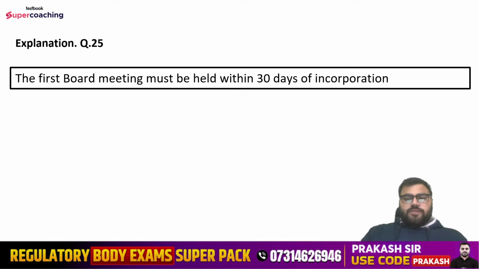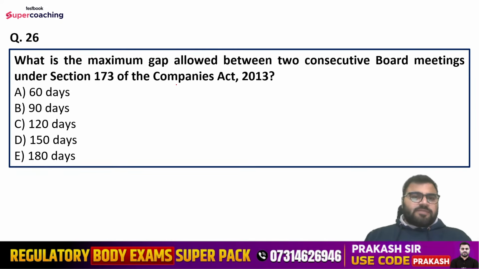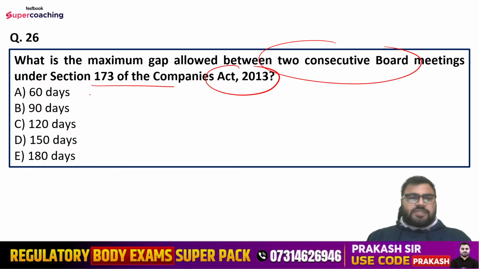Okay, chaliye. Question number 26 is, what is the maximum gap allowed between two consecutive board meetings under section 173 of the Companies Act? 60 days, 90 days, 120 days, 150 days, or 180 days? We are talking about the maximum gap between the two consecutive board meetings under section 173.